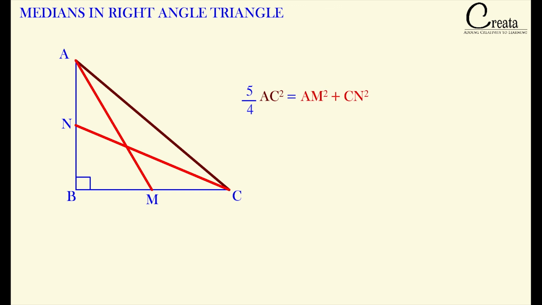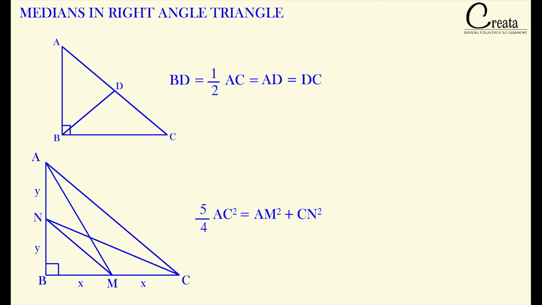So this is also an important relation in a right angle triangle with the medians. These are the two fundamentals or the properties of medians in a right angle triangle. Please note that these two formulas will be applicable only and only for a right angle triangle. We cannot apply this formula in an equilateral triangle or any other type of triangle.